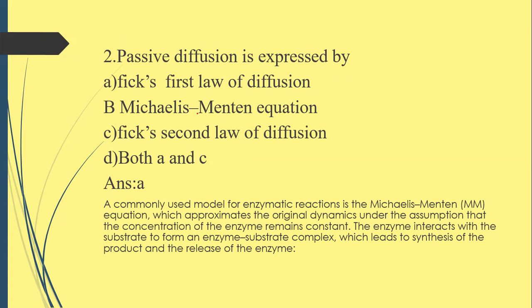So, what is Michaelis-Menten equation? It is a commonly used model for enzymatic reactions, enzyme substrate complex, which leads to the synthesis of product and release of enzyme, that is denoted by Michaelis-Menten equation. So here the correct choice is Fick's first law of diffusion. Passive diffusion is expressed by Fick's first law of diffusion. Question number 3.